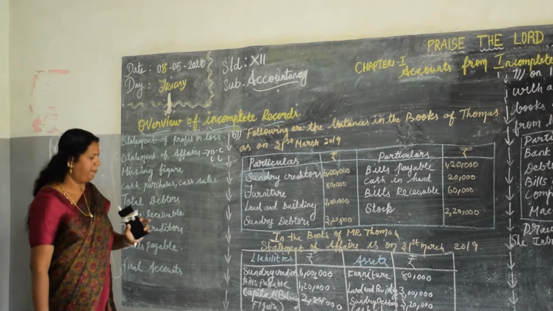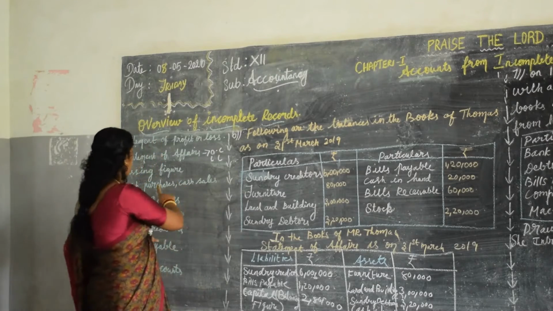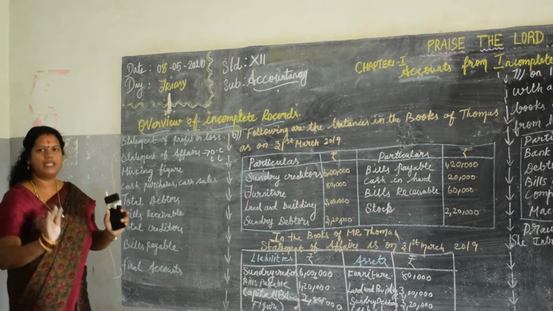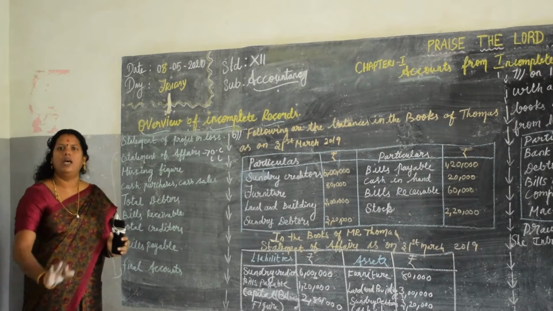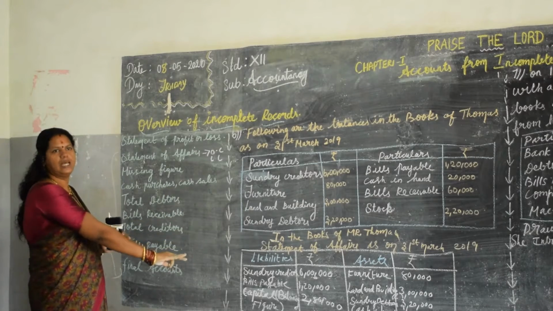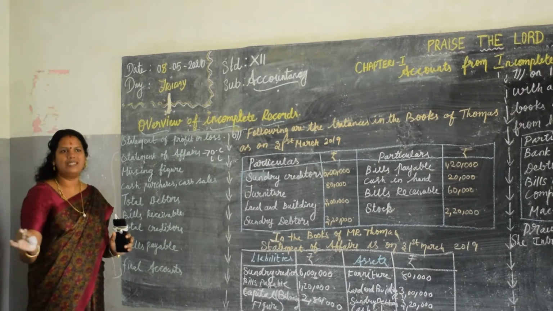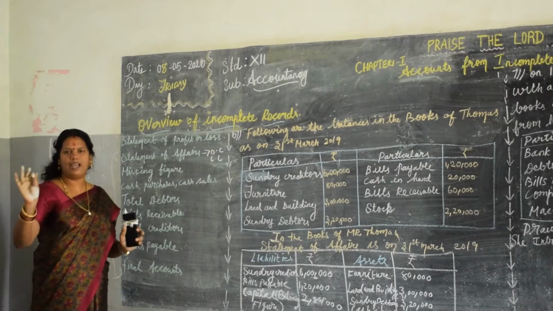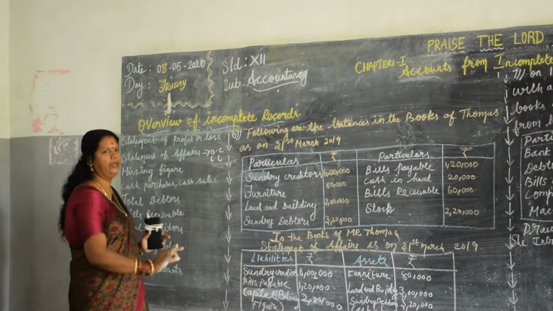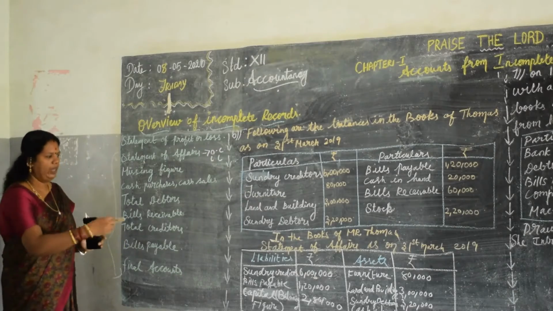One more time I will repeat. Statement of affairs is to find out the opening capital. All the items that will be present in the balance sheet, in the statement of affairs also we follow all the procedures. But there is only one small difference: unlike the balance sheet, it will not tally. That means assets and liabilities will not be equal. We will get a difference.